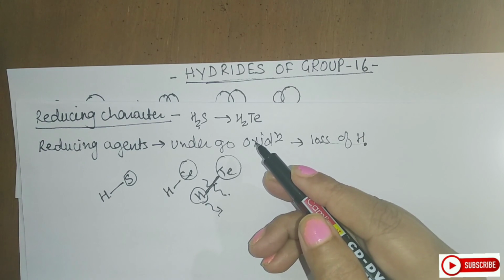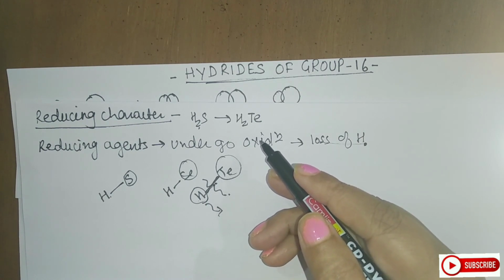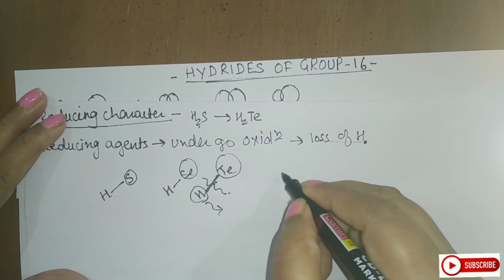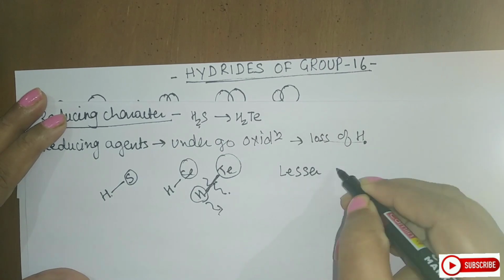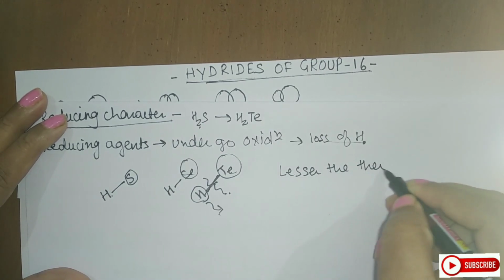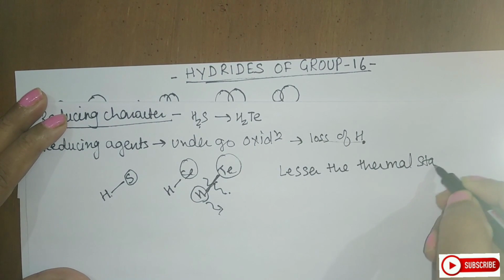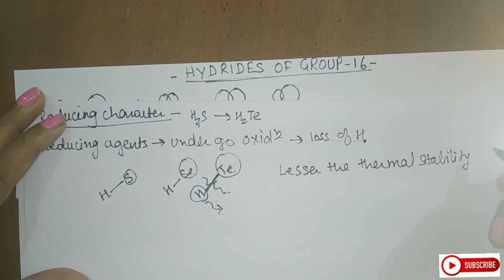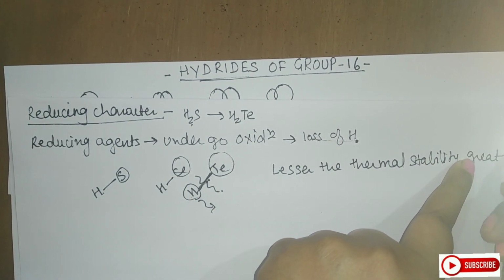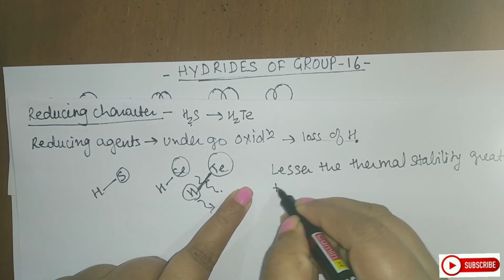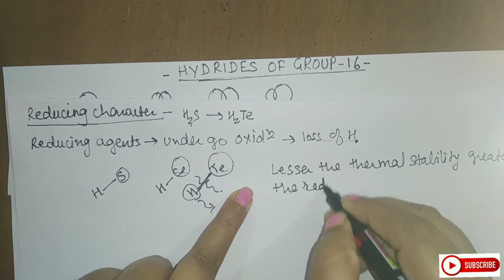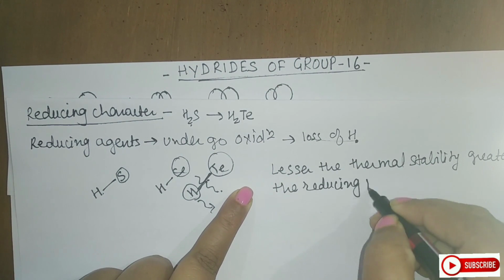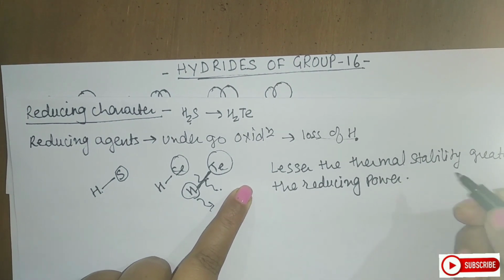The reducing character again depends upon thermal stability. So I can say lesser the thermal stability, greater is the reducing power of the hydrides.